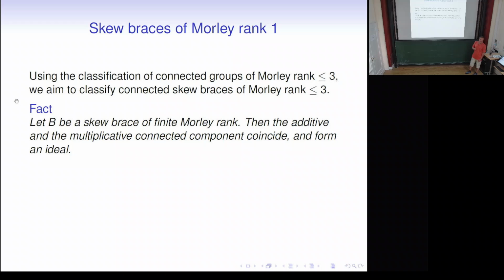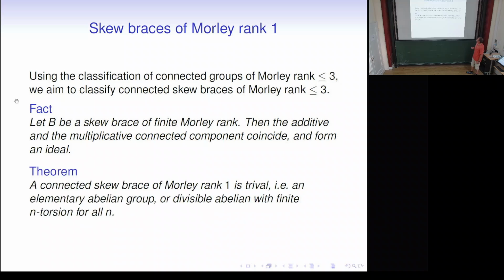But stability tells us they are. So in a skew brace of finite Morley rank, the additive and the multiplicative connected components are the same, so they are an ideal of finite index. Every skew brace of finite Morley rank has a connected component, which happens to be an ideal. And then the connected skew brace of Morley rank 1 is trivial, and therefore it's a group of rank 1, which we know is elementary abelian or divisible with finite n-torsion. So these are easy.